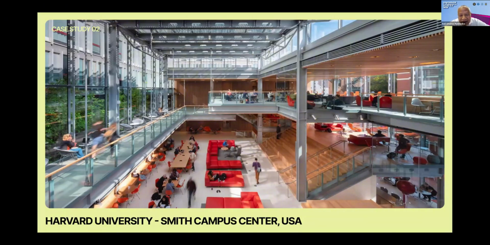We could see here multiple levels, and the levels are connected with a very big staircase, and also with some ramps and others.